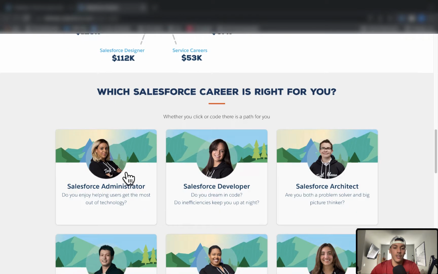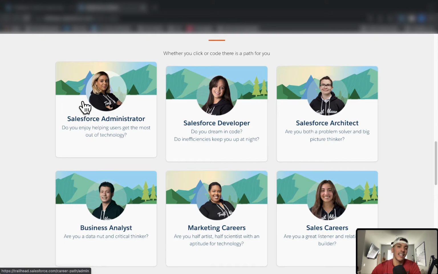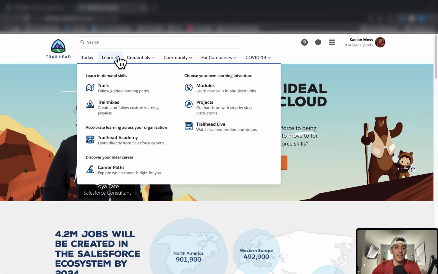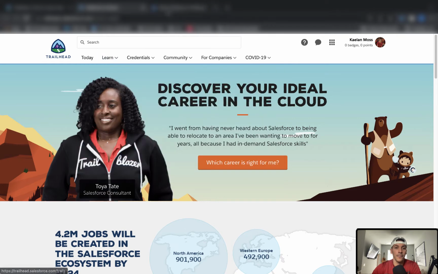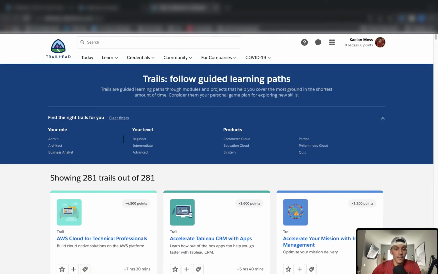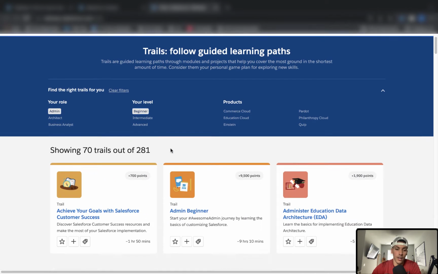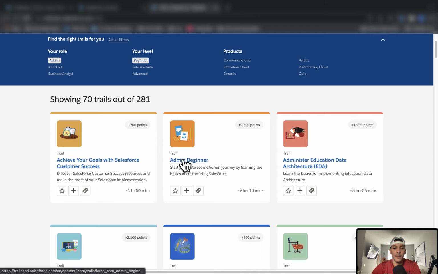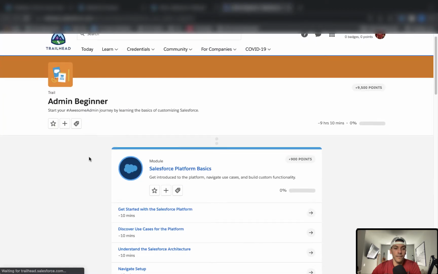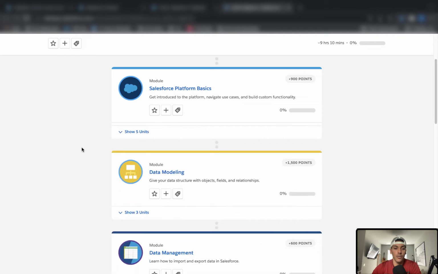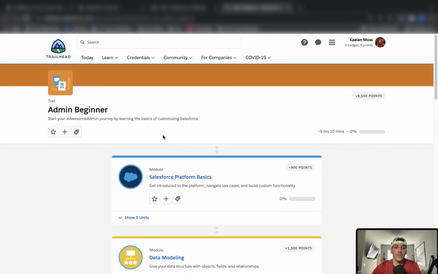So let's just say you chose the Salesforce administrator path. Let's click that one first and see what that has in store. So I'm going to go to the Learn tab here, click on Trails right here, and open that up in a new tab. And I'm going to click on your role as admin, your level, beginner, since you're a beginner here. And we're going to click on this admin beginner trail. So this is the first trail that you should do if you are brand new to the Salesforce ecosystem and you want to do the Salesforce admin path. So if somebody told you about Salesforce admin, this is the path you need to get started on.